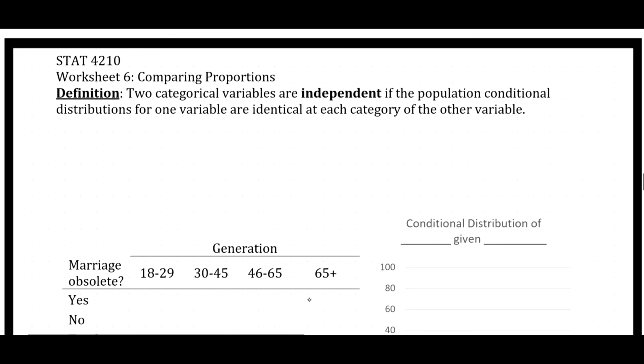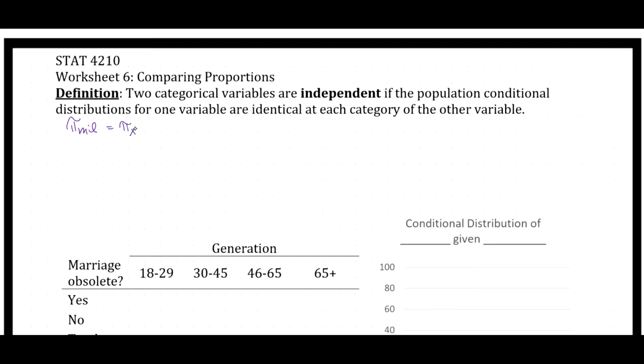Two categorical variables, such as marriage views and generation, are independent if the population conditional distributions for one variable are identical at each category of the other variable. That is, if the probability of being in one category for one variable does not change for levels of the other variable. So what would that look like? That would mean that the probability for millennials is the same as the probability for Xers, is the same as the probability for Boomers, is the same as the probability for those who are 65 plus.